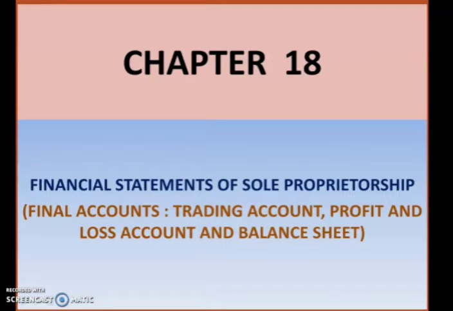Students, we were discussing chapter 18 of your accountancy subject. The name of the chapter is Financial Statements of Sole Proprietorship. In that, we have discussed financial statements. We saw that financial statements consist of two sets of accounts, that is trading account and profit and loss account, and also a balance sheet. These three together are known as final accounts.